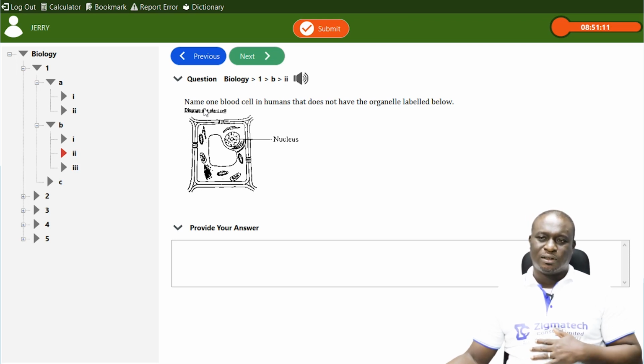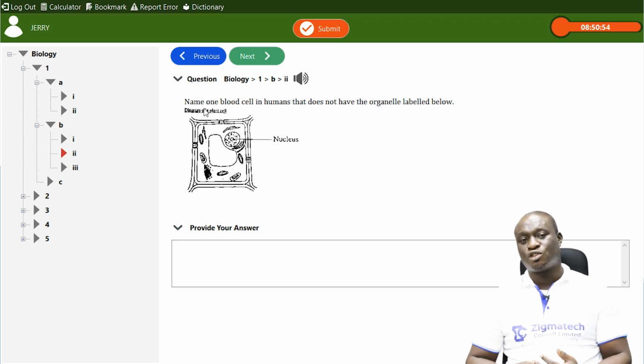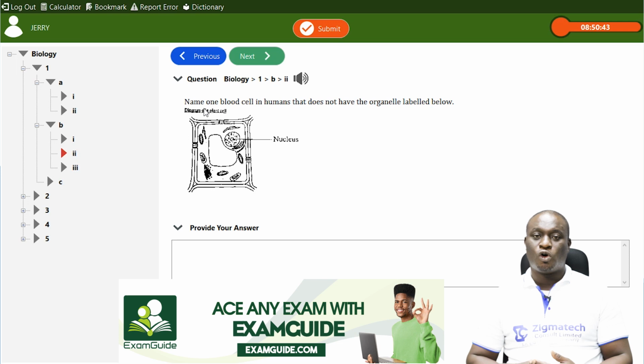Now, we have about three different types of blood cells: the red blood cells, the white blood cells, and the platelets. Another name for the platelets is the thrombocytes, and their major function is blood clotting. The white blood cells, also called leukocytes, have a major function of defense.